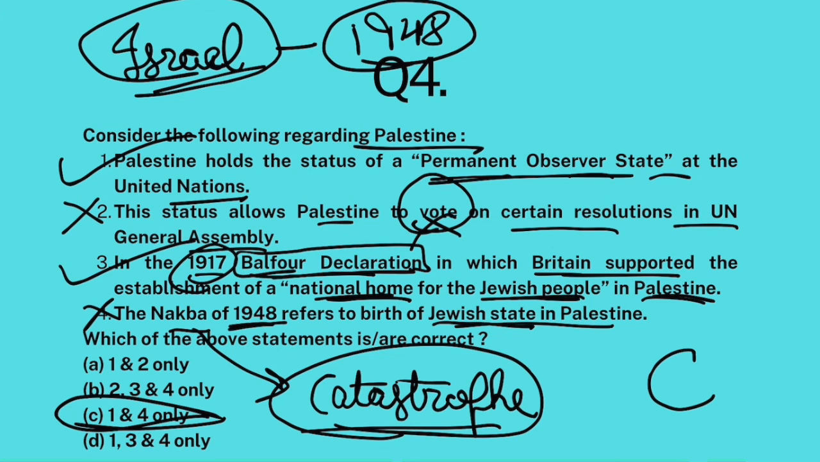Yeah, the answer is 1 and 3 only. I'm so sorry about the options. The answer is 1 and 3 only. C. If we can change the options.